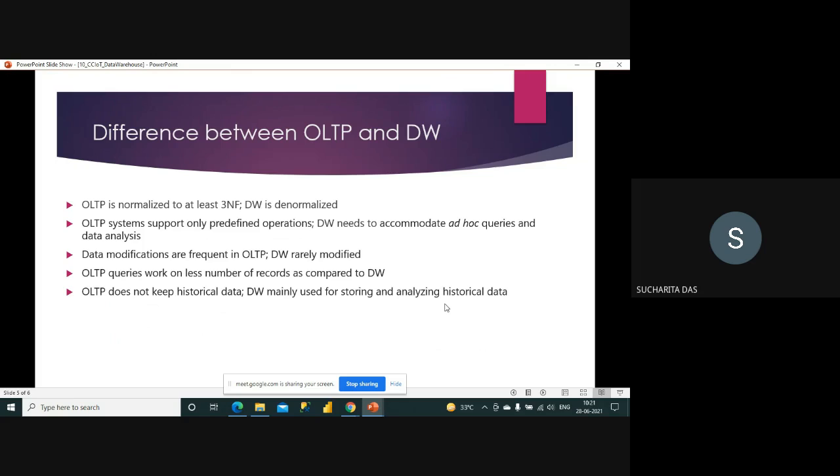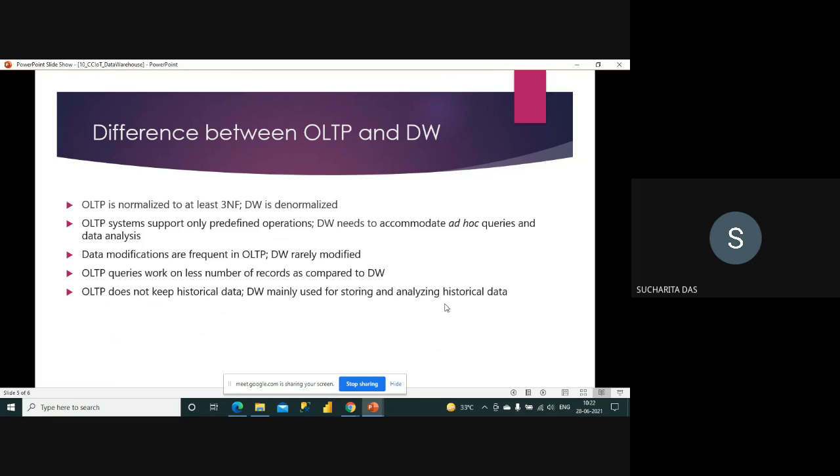Now, this is a very common question that is asked in many places: what is the difference between OLTP and data warehouse? OLTP is your traditional database, say a SQL database. Whenever we talk about databases, we always talk about normalization because we want to avoid redundancy, as we have to make a lot of changes.